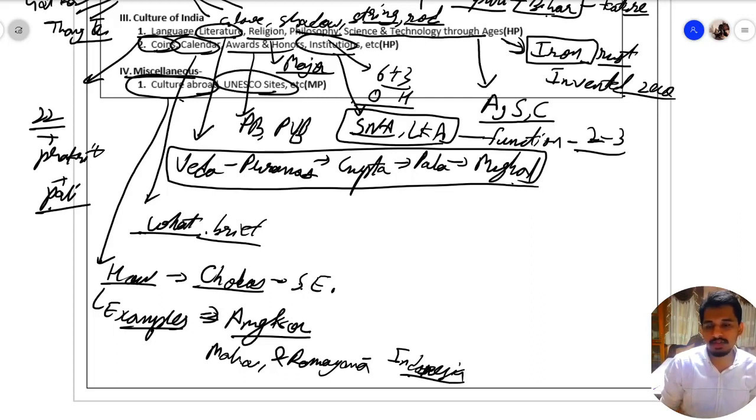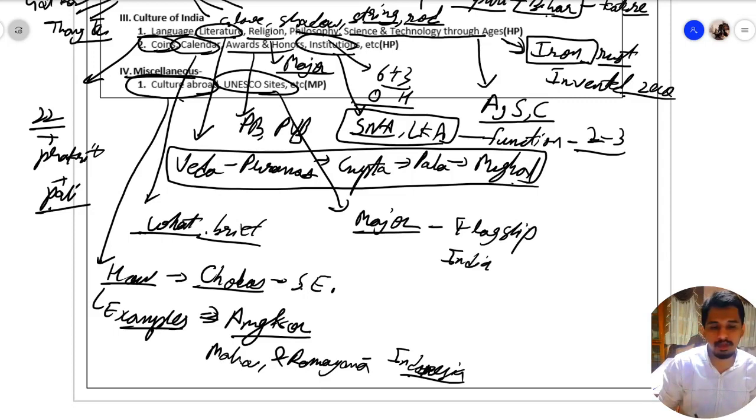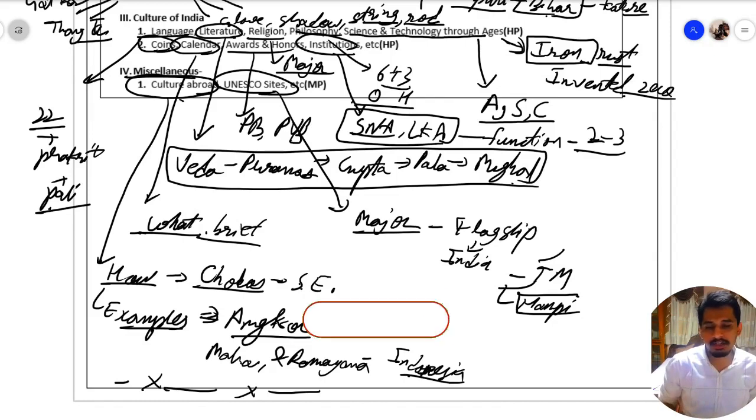Then we have UNESCO sites. In this, you should know about the major flagship UNESCO sites of India. Like we have Taj Mahal. Then we have Hampi inscriptions or Hampi ruins. So these are the various flagship UNESCO sites of India. So this more or less concludes our art and culture syllabus discussion.